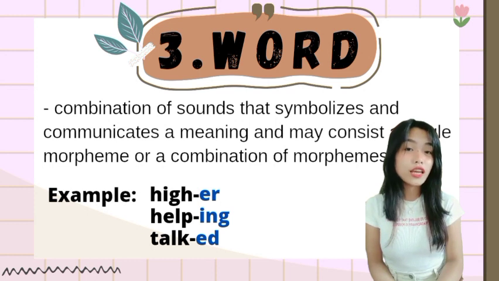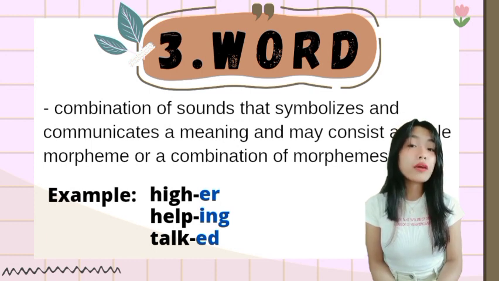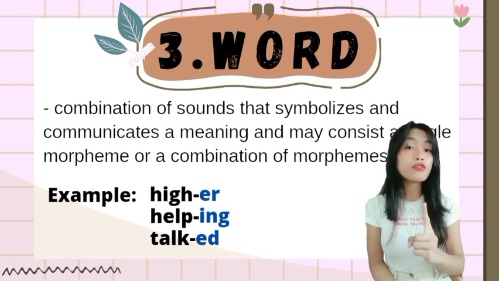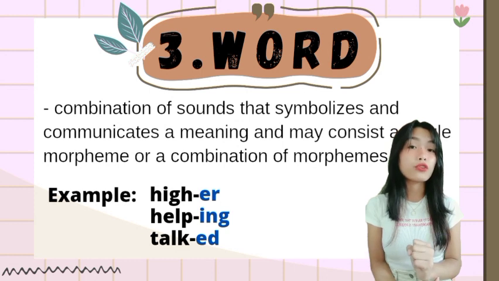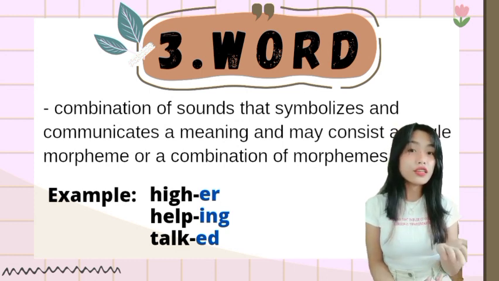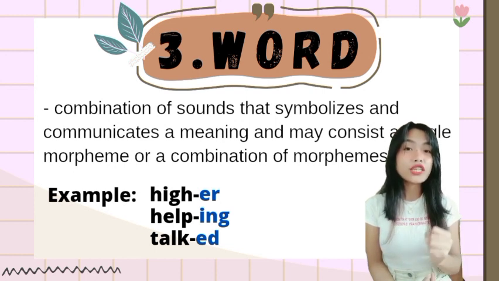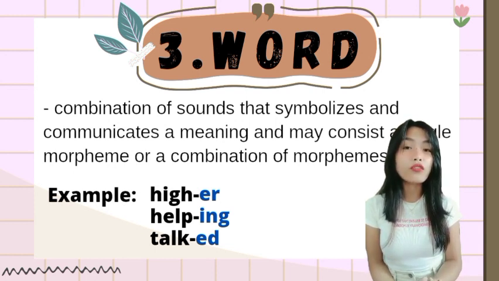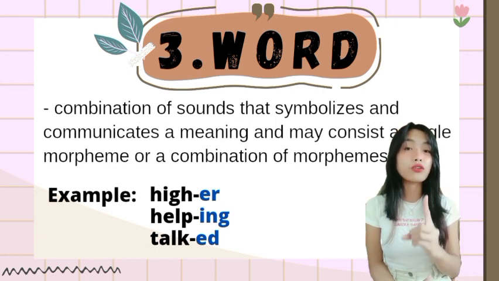A word is also a combination of sounds that symbolizes and communicates meaning. It may also consist of a single morpheme or a combination of morphemes. Examples are higher, helping, and top. These words are examples of words consisting of a single morpheme.